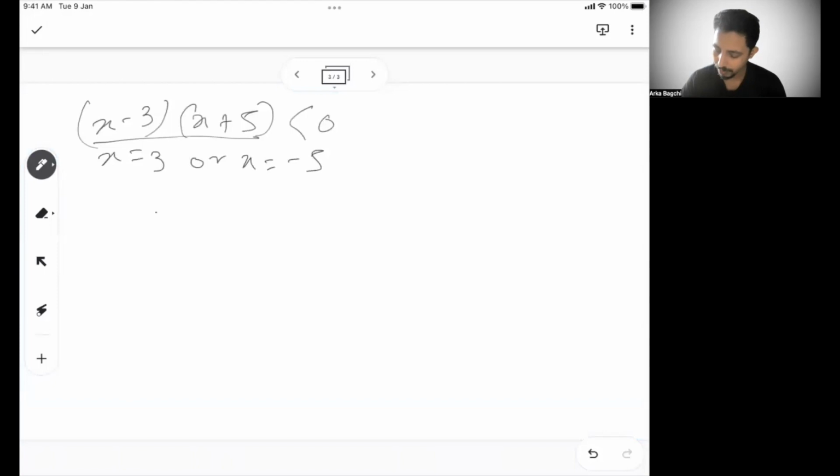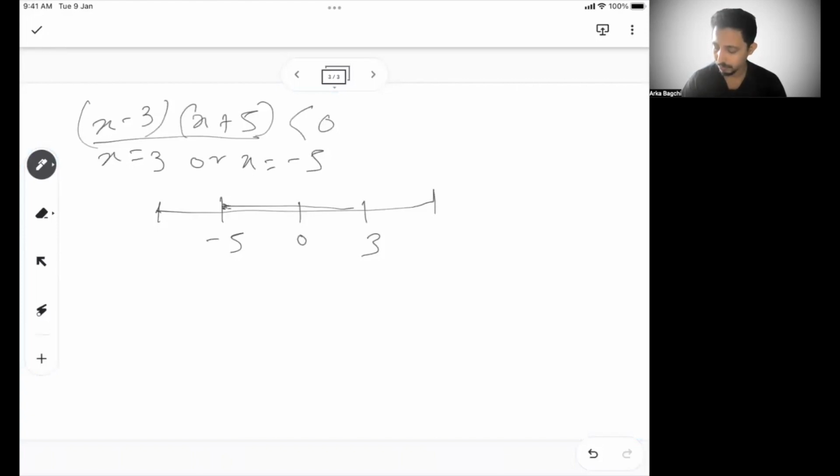Now, if I put this on a number line, this is 0, here it is 3, and here it is -5, right? So then what we are seeing is, forget about the 0 as a separator. We are getting 3 regions, right?